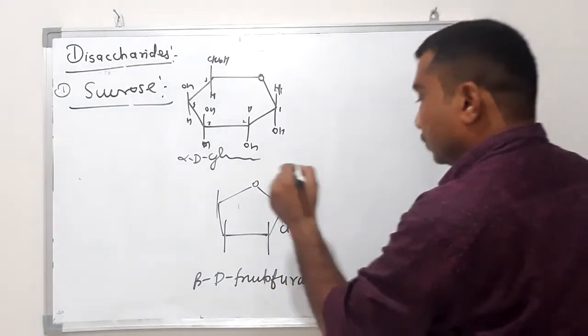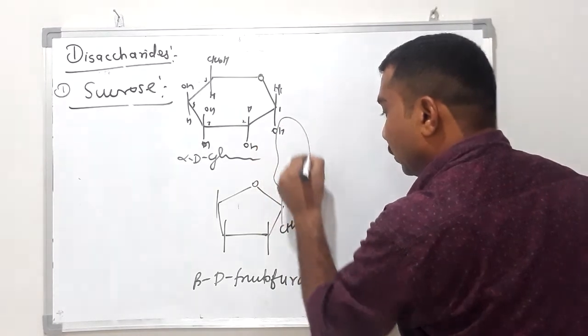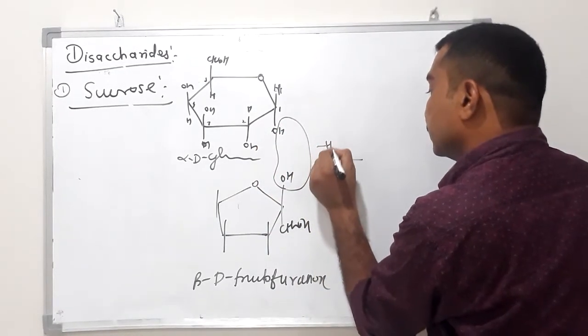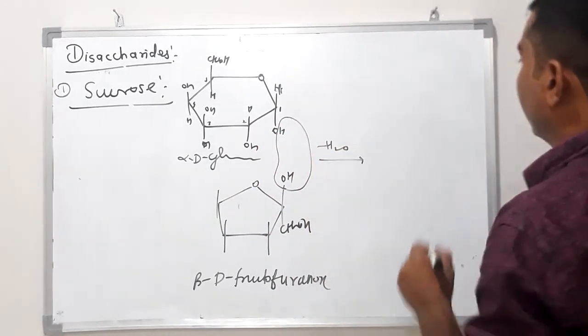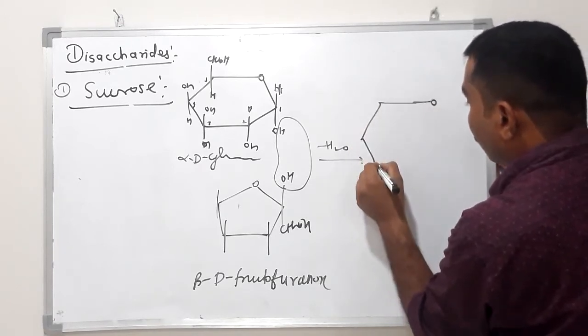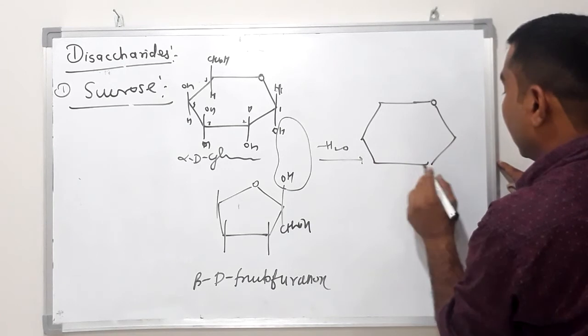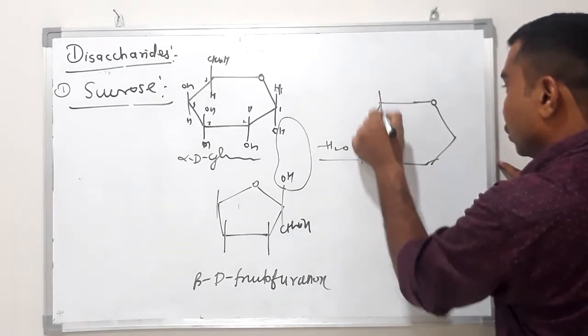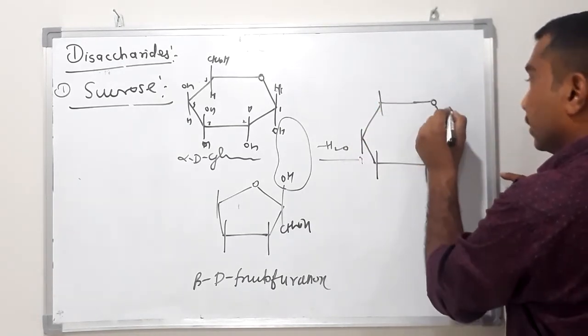From this, a water molecule will be lost, minus H2O, and these two monosaccharides combine through this bond. That bond is known as a glycosidic bond.